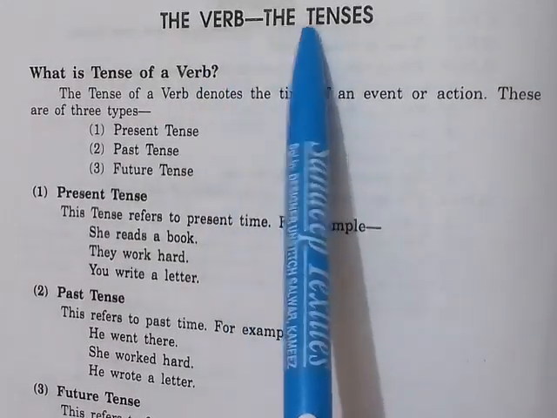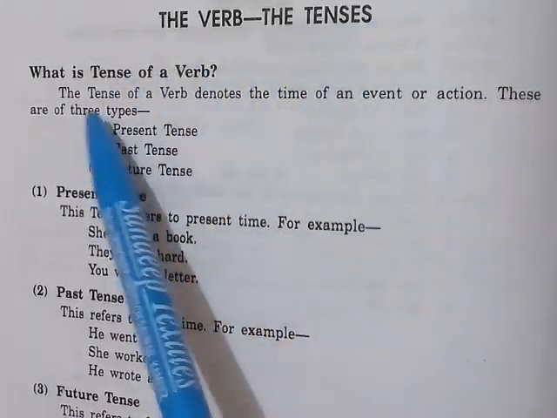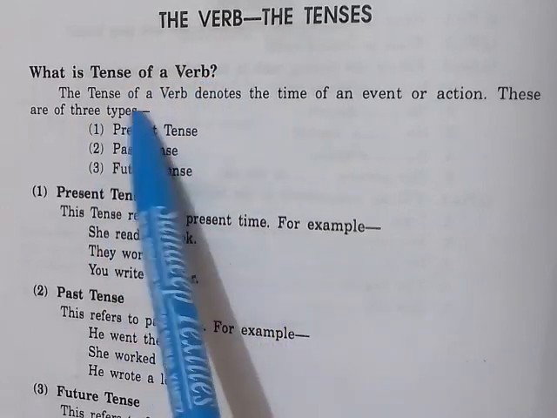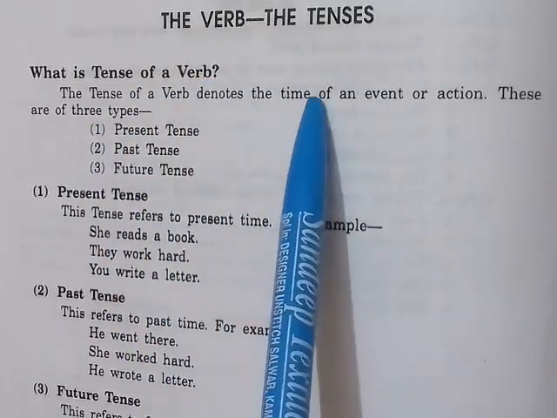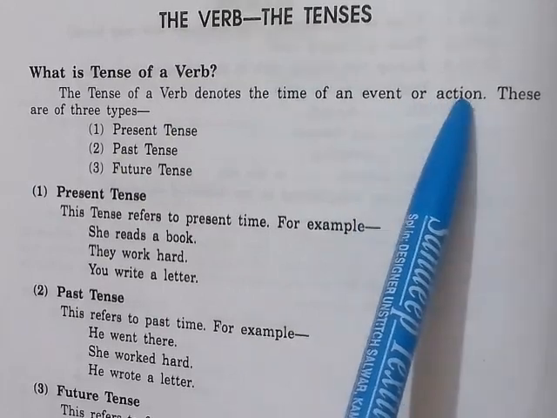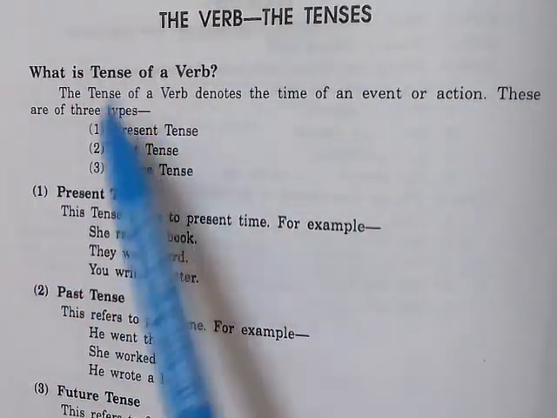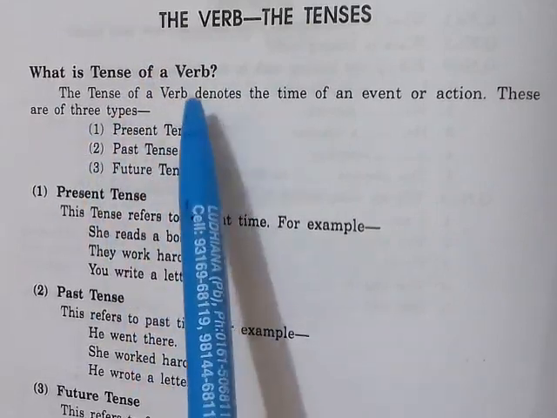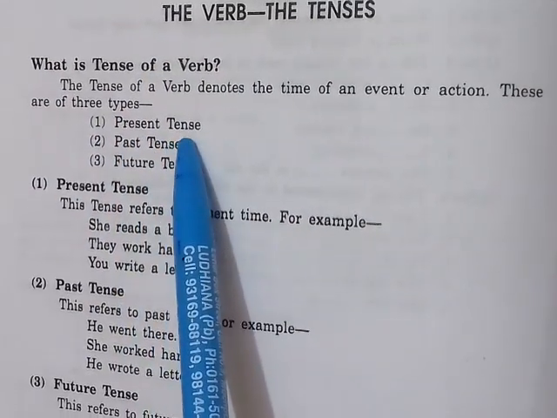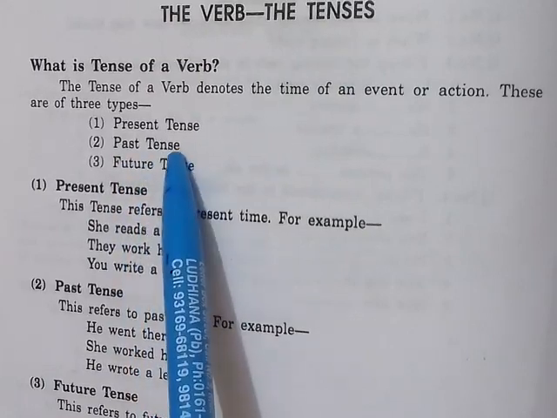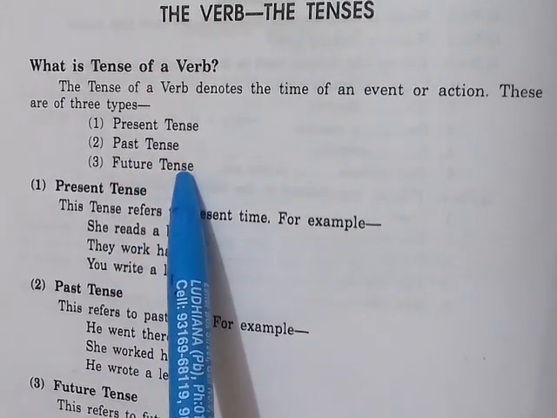The verb and the tenses. What is the tense of a verb? The tense of a verb denotes the time of an event or action. Tenses are of three types: present tense, past tense, and future tense.